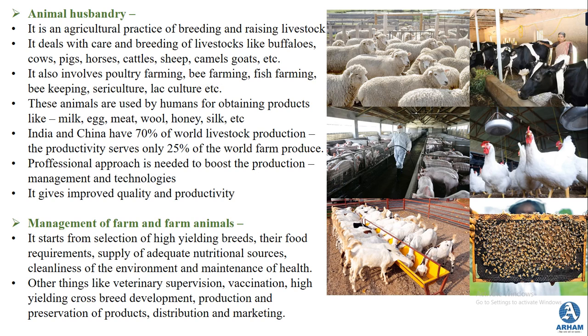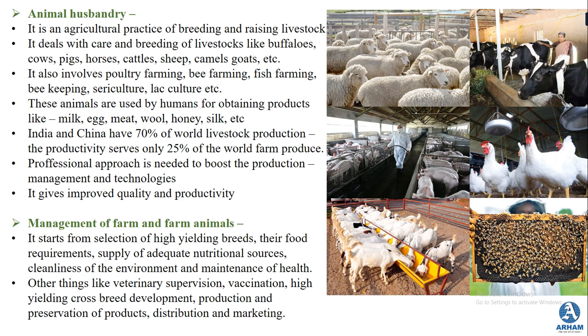The next part is animal husbandry. From here we will be starting the animal breeding process. Now, animal husbandry is an agricultural practice for breeding and raising livestock. And it is not only a skill of the farmer but also as much a science and an art.